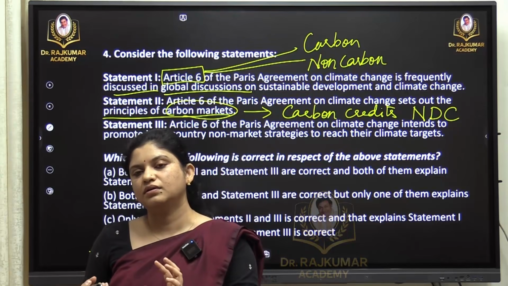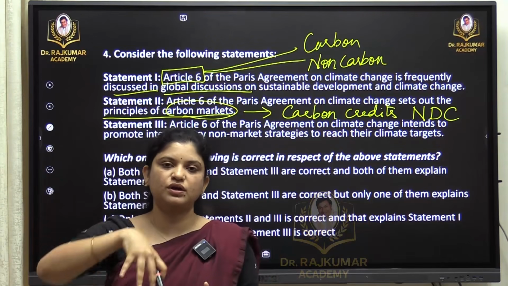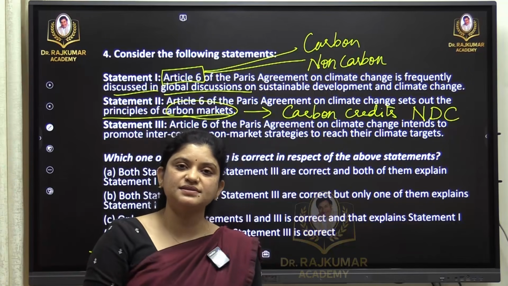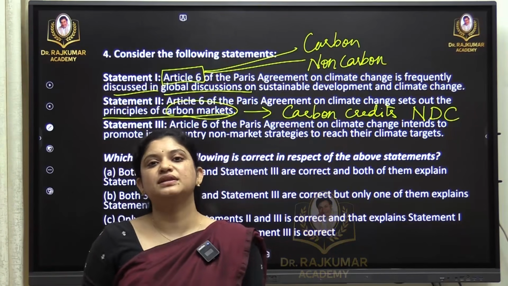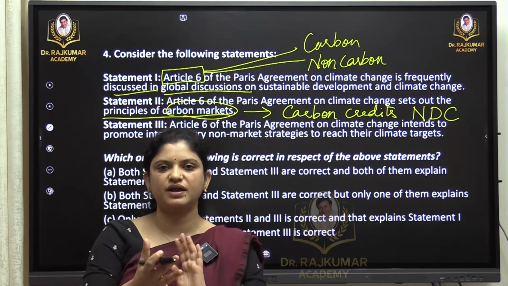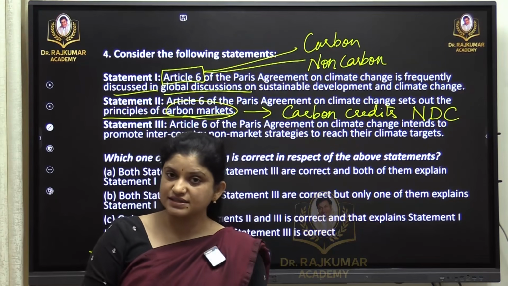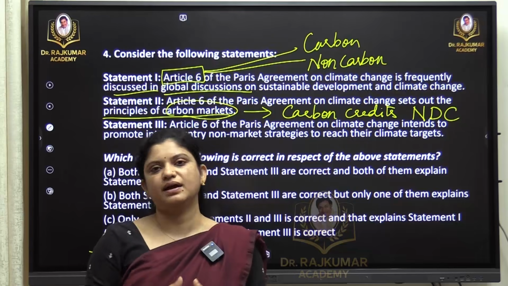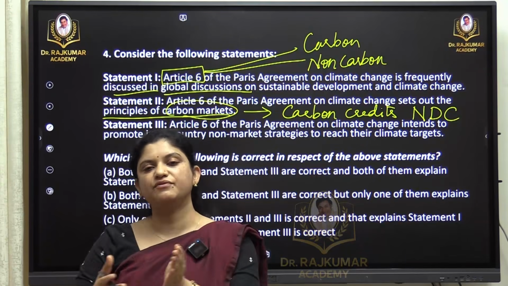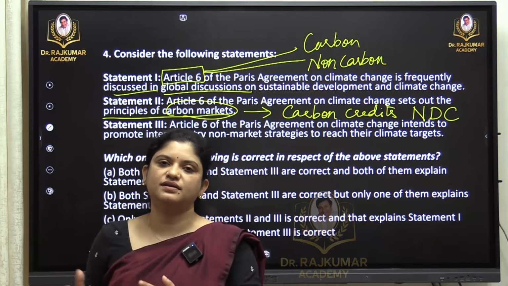Kyoto was a top-down approach. So the core committee will decide what countries have to follow. But in the Paris Agreement, the countries will set a target. In the previous question I mentioned that Panchamrit is our target, five goals is our target. So we are setting the target, it makes us mandatorily set the target and submit the report. And what have we done so far to fight climate change?